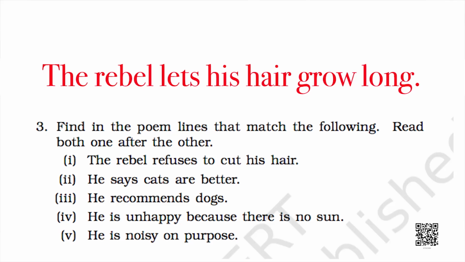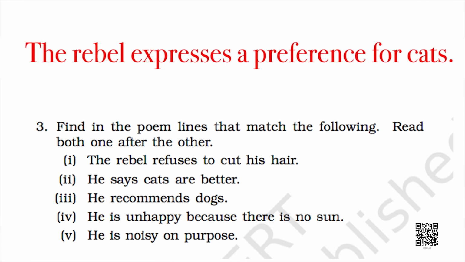First line is, the rebel refuses to cut his hair. The line matching this in the poem is, the rebel lets his hair grow long. Second line is, he says cats are better. The line matching in the poem is, the rebel expresses a preference for cats.